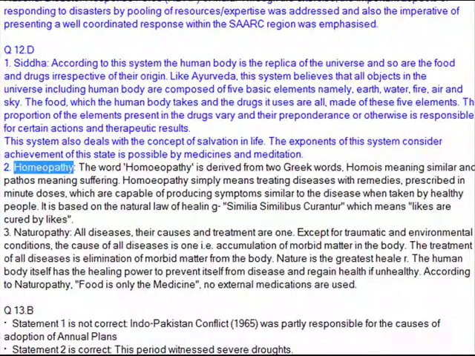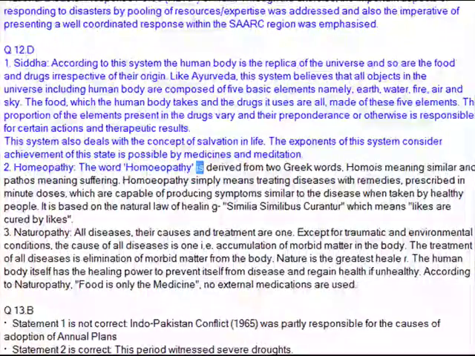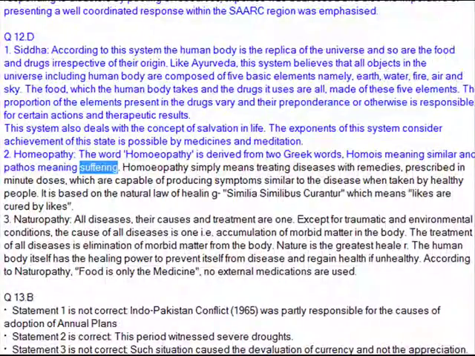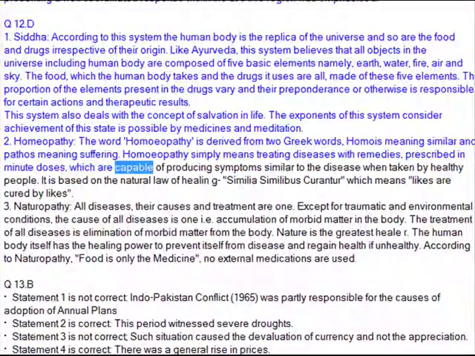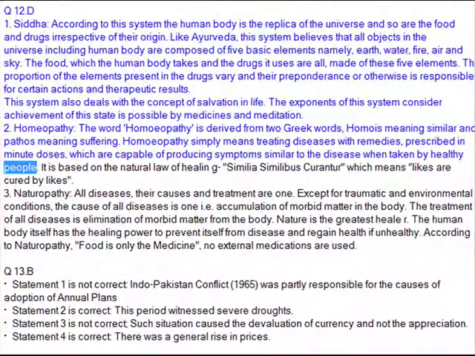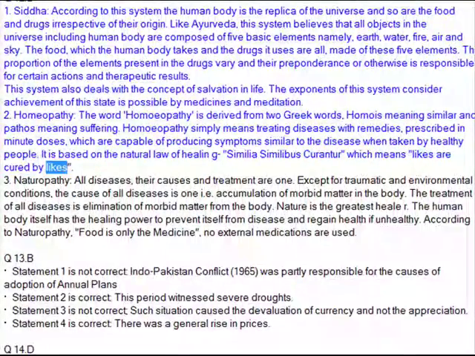2. Homeopathy. The word homeopathy is derived from 2 Greek words, homoios meaning similar and pathos meaning suffering. Homeopathy simply means treating diseases with remedies, prescribed in minute doses, which are capable of producing symptoms similar to the disease when taken by healthy people. It is based on the natural law of similia similibus curentur, which means likes are cured by likes.